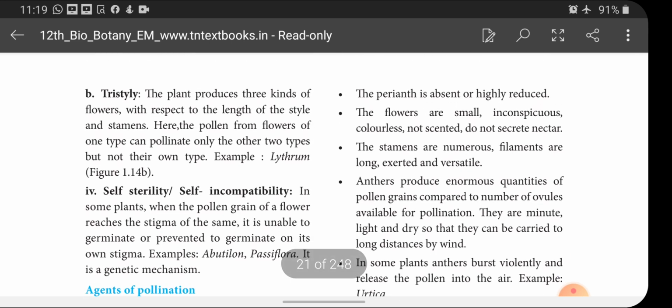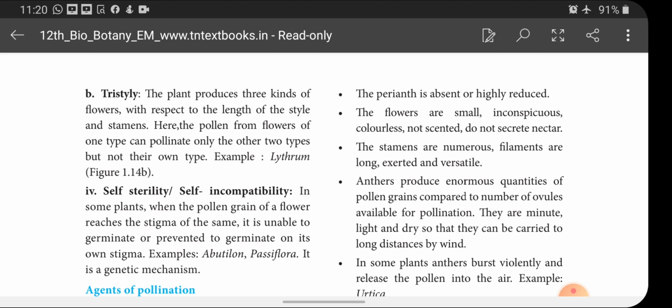Next, tristyly. The plant produces 3 kinds of flowers with respect to the length of the style and the stamens. Actually, in the previous topic we discussed that the plant produces 2 different kinds of flowers. That is called distyly. Here in tristyly, the plant produces 3 kinds of flowers with respect to the length of the style and stamen. Here the pollen from flowers of one type can pollinate only the other 2 types but not their own type. Example, Lythrum, and this is called tristyly.